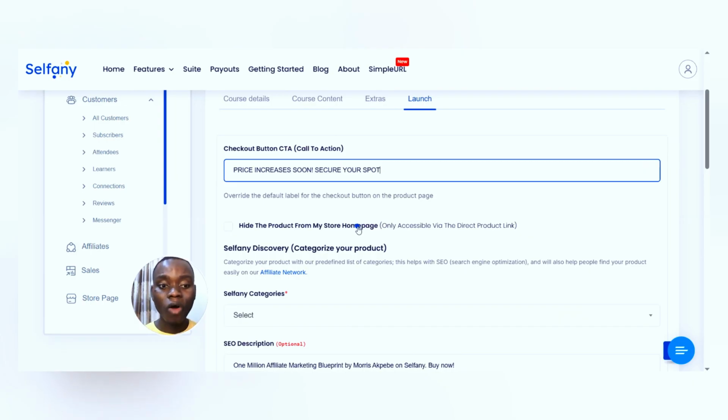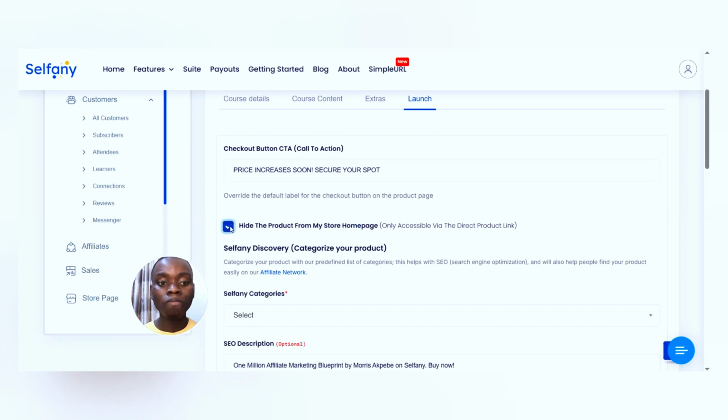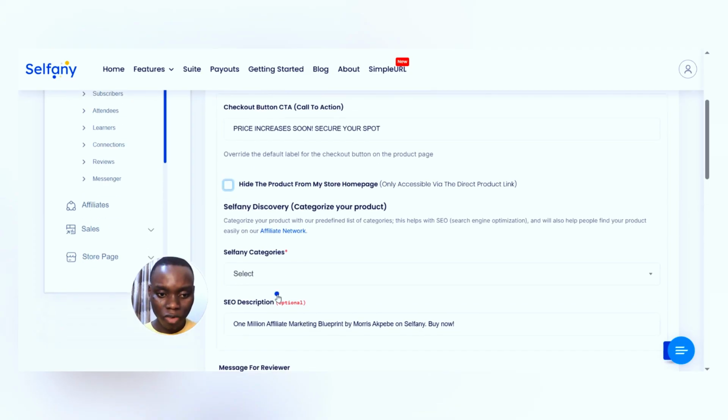Then the next thing here is hide the product from my store homepage. There's something in Self-Earning called the store homepage where you can have all your digital products or every product that you are selling. If you tick this, it means you want to hide this particular product from your store homepage. But I don't think you want to do that unless you don't want the product to be visible to other people. If you want it to be visible, then do not check this at all.